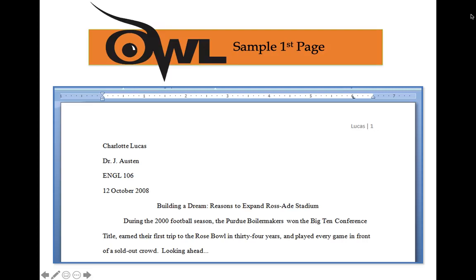Notice here there is like a little line that separates the last name from the page. You don't need to worry about that, so just forget that part. And then the center of the page is the title in standard capitalization. So only the essential words will be capitalized. Unessential words are like a, to, the, is. Those words will not be capitalized.